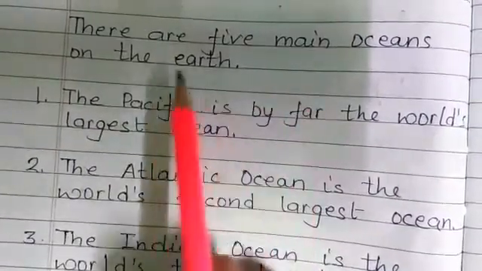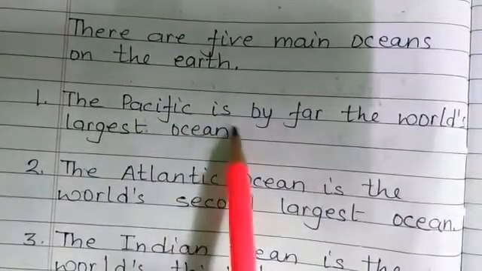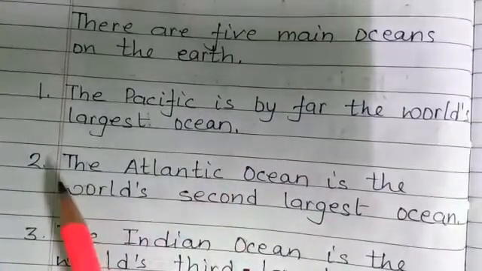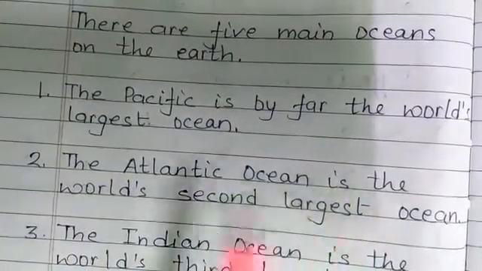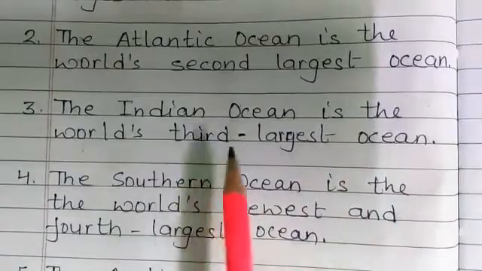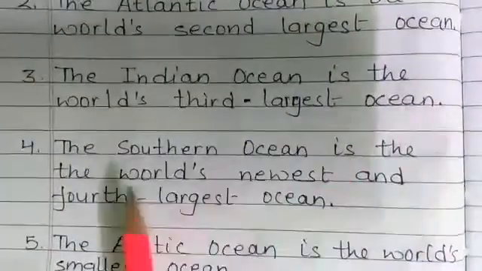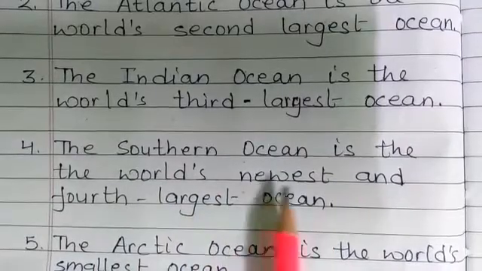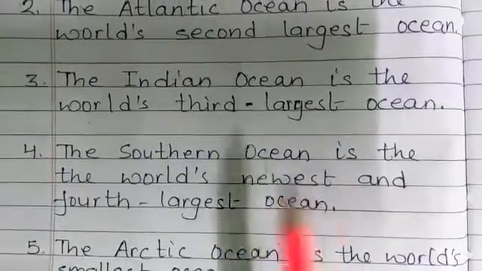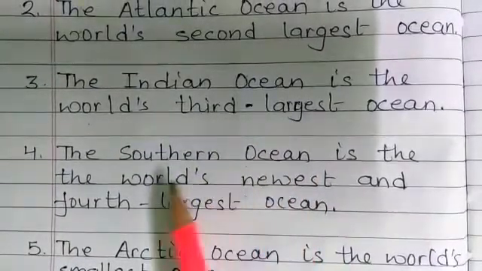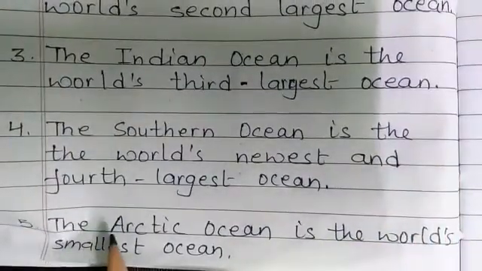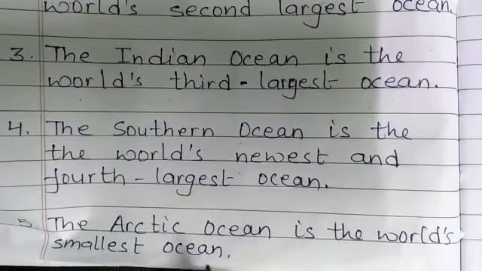There are 5 main oceans on the earth. The Pacific is by far the world's largest ocean. The second one, the Atlantic Ocean, is the world's second largest ocean. Third one, the Indian Ocean, is the world's third largest ocean. The Southern Ocean is the world's newest. This has been discovered recently, so we call it world's newest and the fourth largest ocean. Fifth one, the Arctic Ocean is the world's smallest ocean.